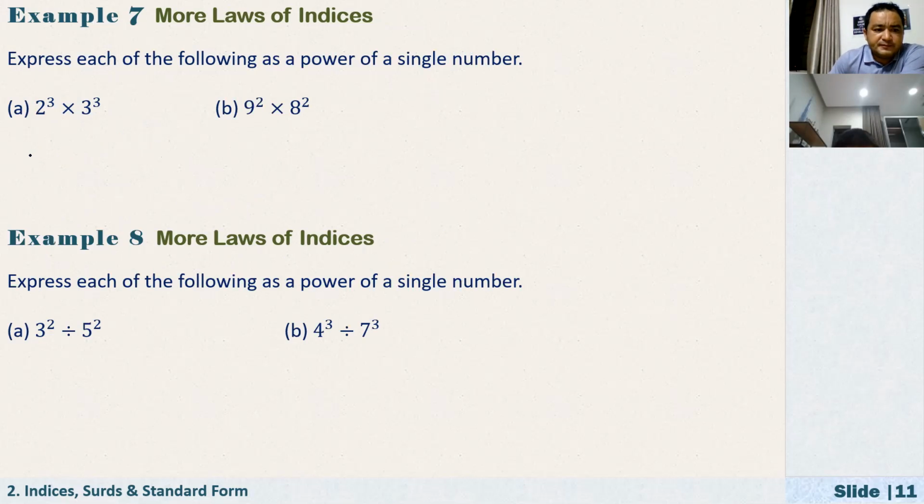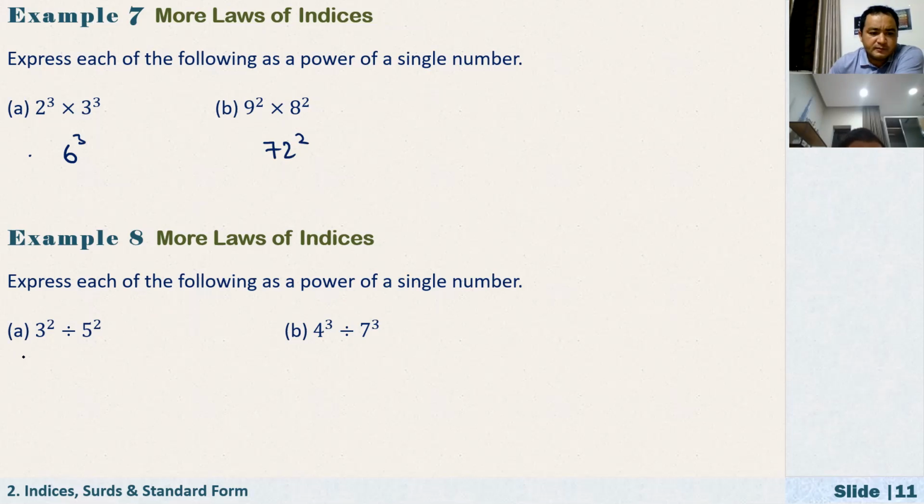Express each of the following as a power of a single number. So A, 6 to the power of 3. Okay, B, 72 to the power of 2. Express each of the following as a power of a single number.